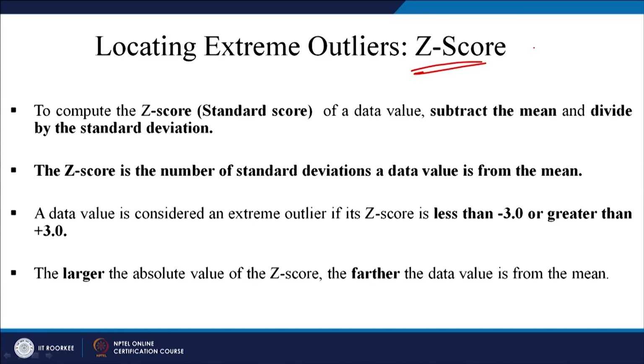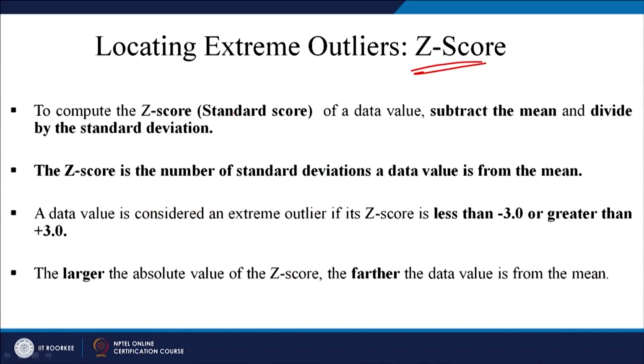One of the methods is the Z score or standard score. This score will tell you whether an observation is an outlier or not. To compute this standard score, we take the mean, subtract it, and divide by the standard deviation. So, whatever your data value is, let us say x minus x bar divided by the standard deviation. This is nothing but the Z score, right. The Z score is the number of standard deviations a data value is away from the mean.